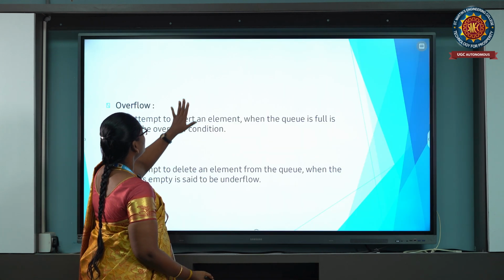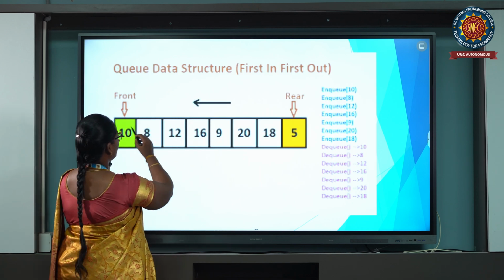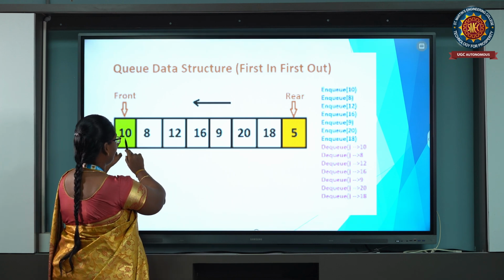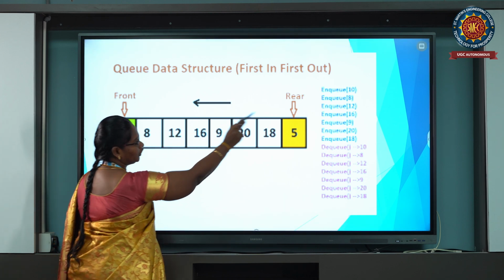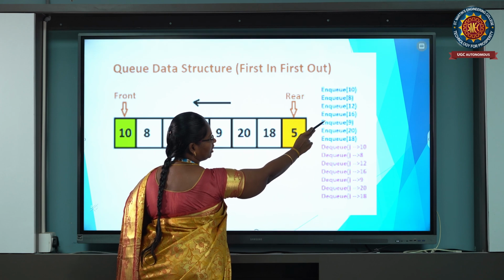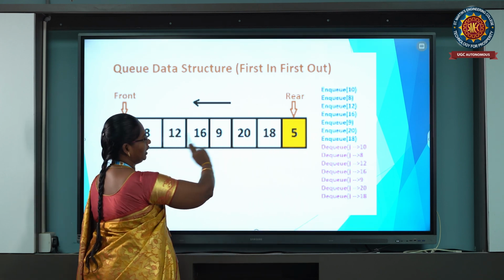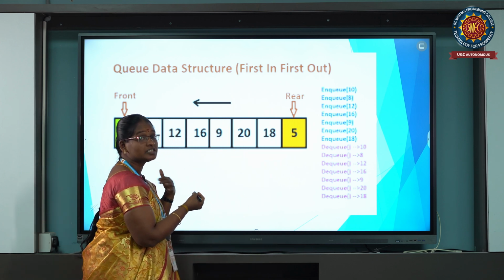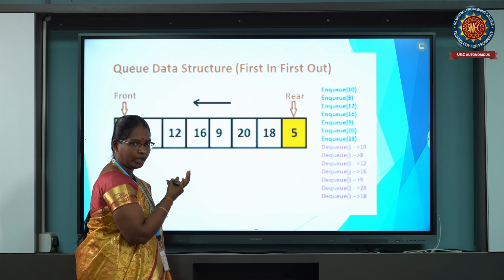So this is the queue data structure. In the queue diagram, first we insert the value 10, that is the rear. After that we NQ 8, after that 12, after that 16, after that 9, after that 20, after that 18, after that 5. Now I want to DQ. DQ means deletion operation. From the front side we delete the elements one by one.